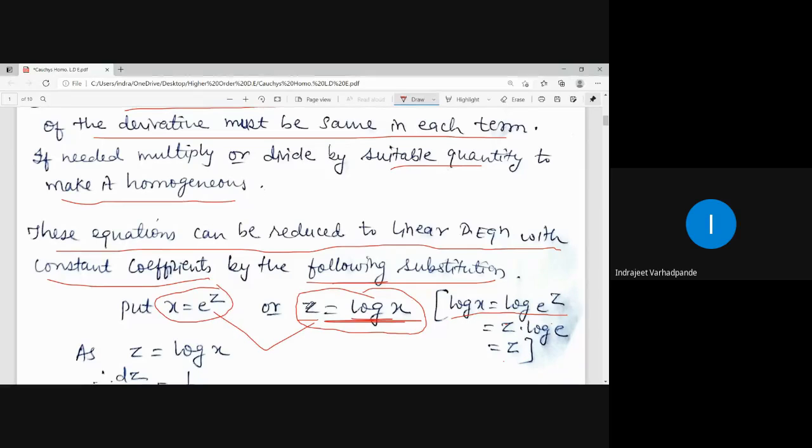If you take exponential of both the sides, here we get e to the power z is equal to e to the power log x. And I know that e and log get cancelled. So we are left with x is equal to e to the power z.